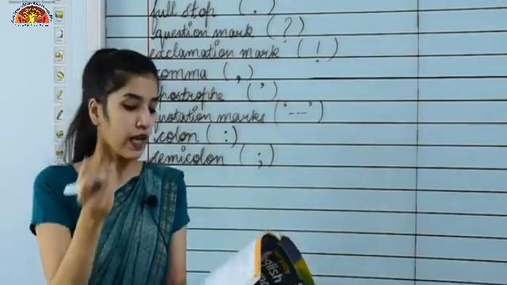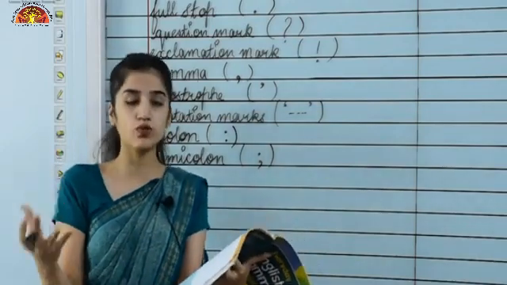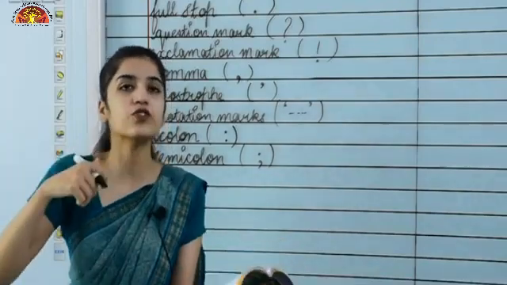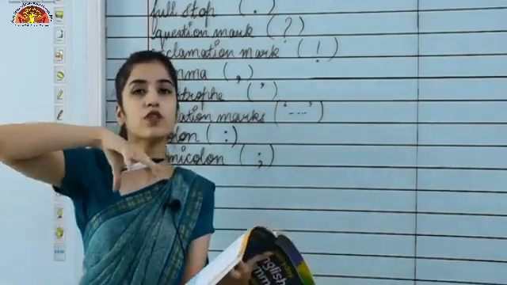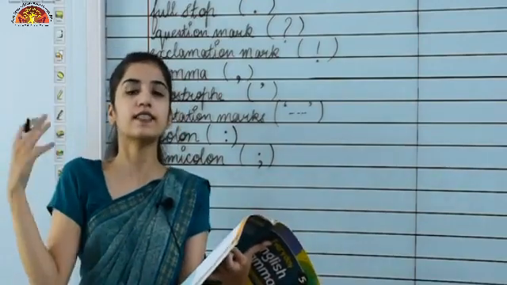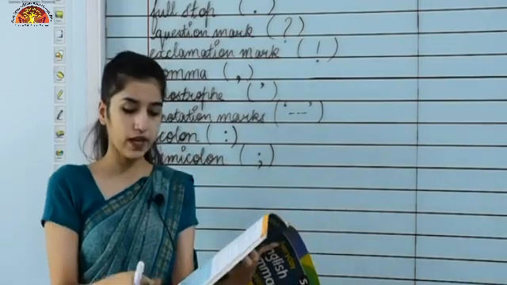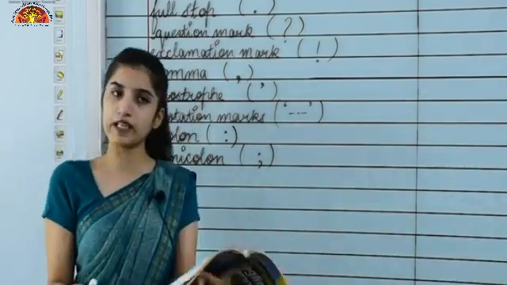Now moving to the semicolon. The semicolon is used to join two independent sentences that are closely related to each other. So when we are talking about the same person in two sentences, we use a semicolon. You can see some of the other uses also on page number 84 and 85.